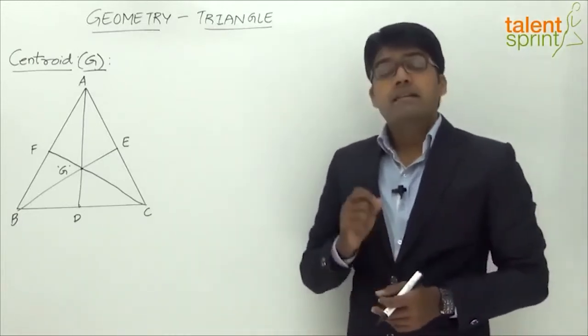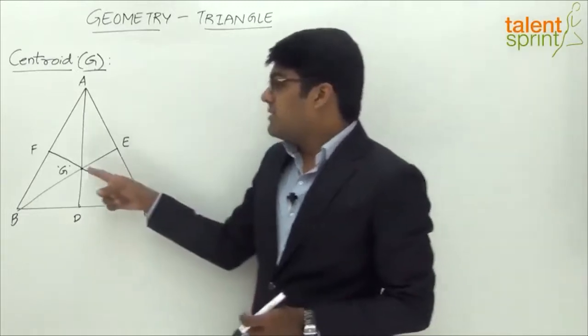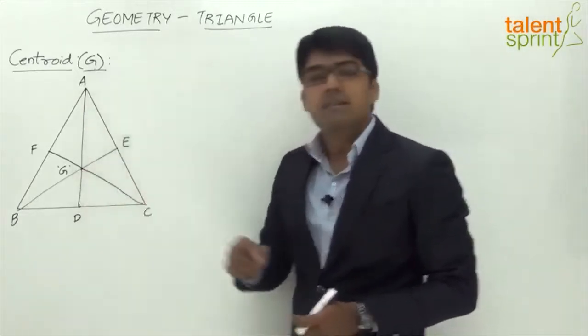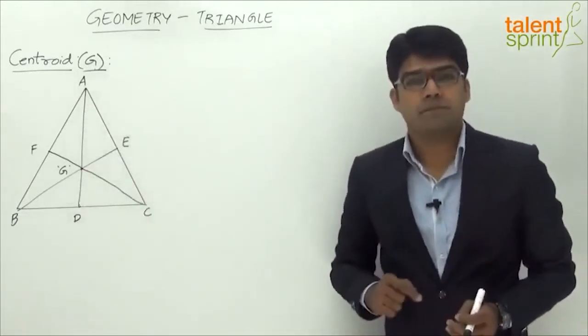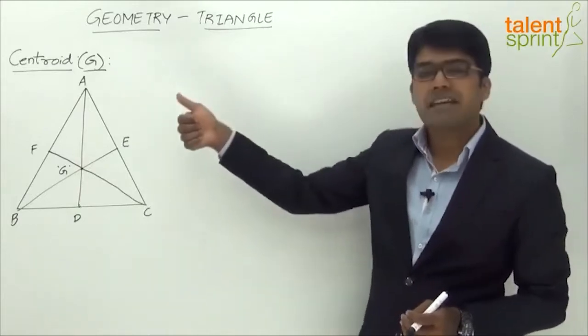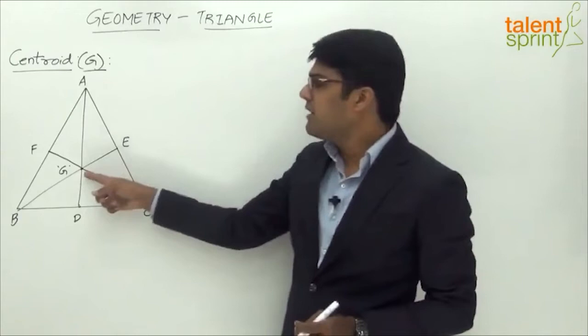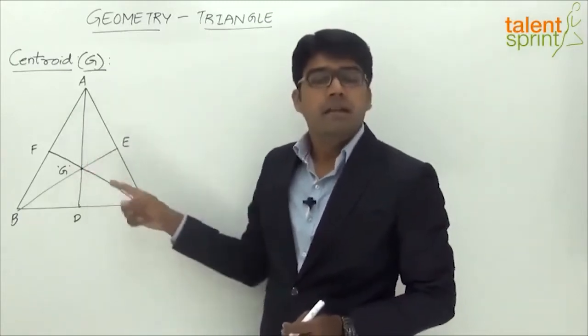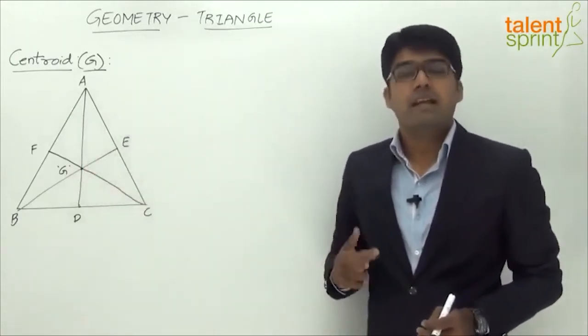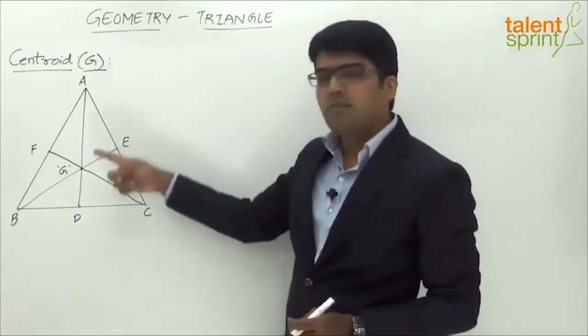Now, one important and interesting fact here is that the centroid always divides the median in the ratio of 2:1, where two parts are on the vertex side and one part is on the base side. Centroid G here always divides any median in the ratio of 2:1, right? And two parts are on the vertex side, one part on the base side.